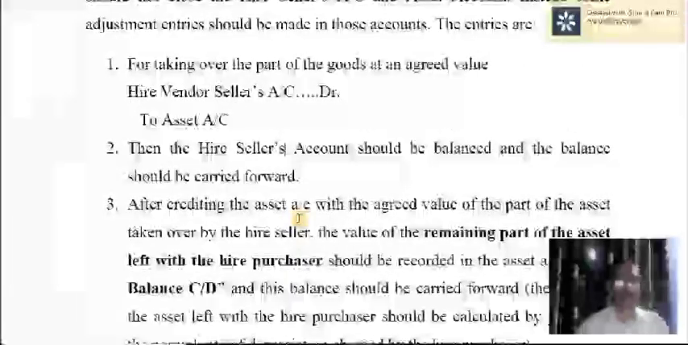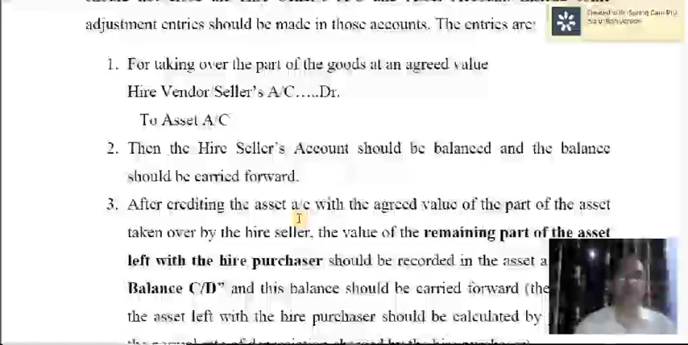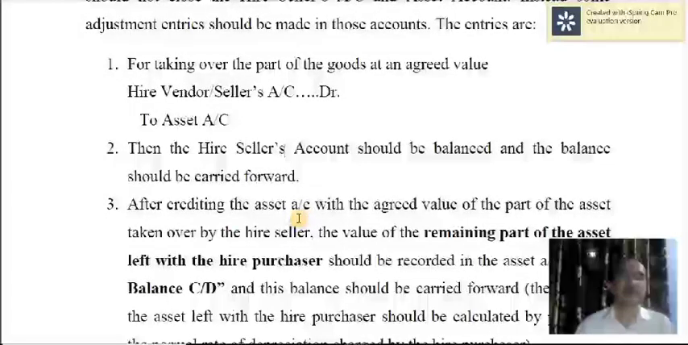When there is partial repossession of the goods by the hire seller, the vendor's account will not be closed. Vendor's account will be closed if all the assets are taken over. But here all the assets are not taken over by the vendor. Therefore, account cannot be closed. Anyway, for taking over part of the assets which have been sold by us, supplied by the hire vendor, you have to value those goods taken over, and then entry should be passed.